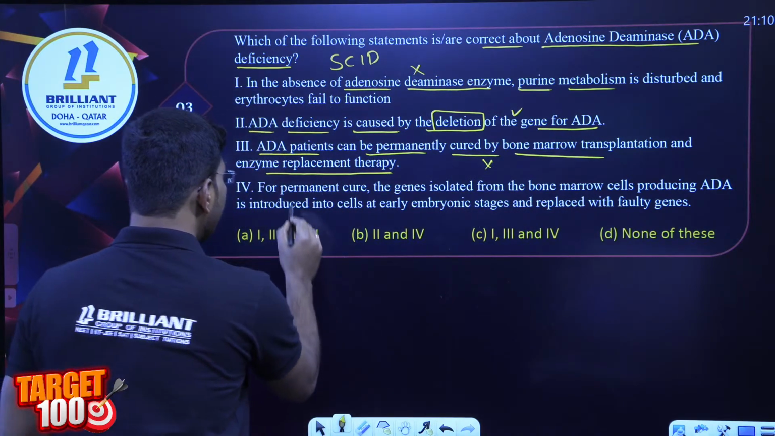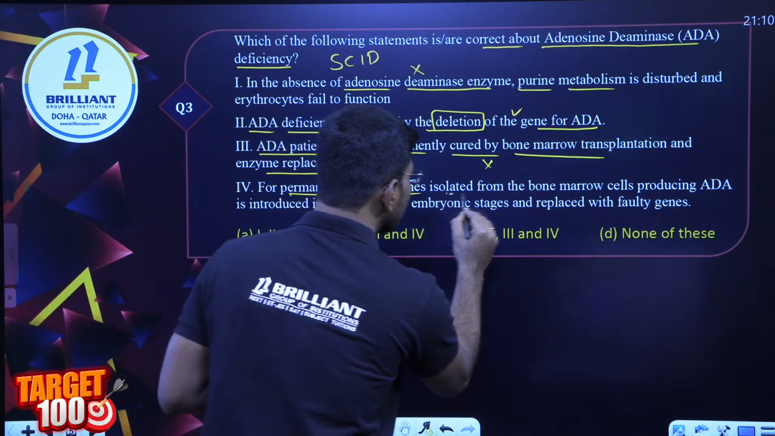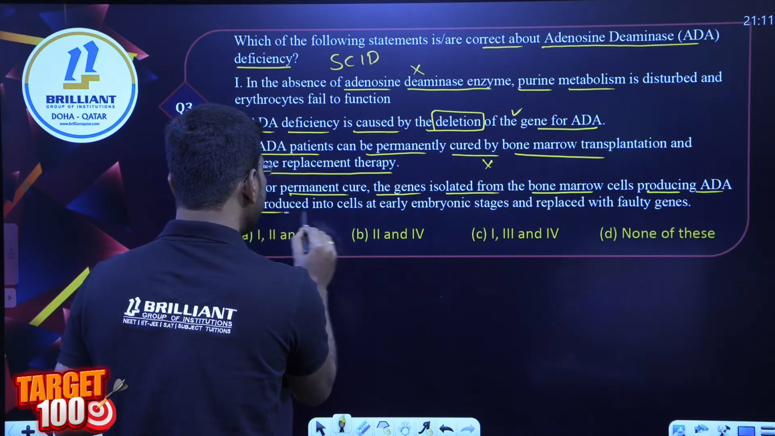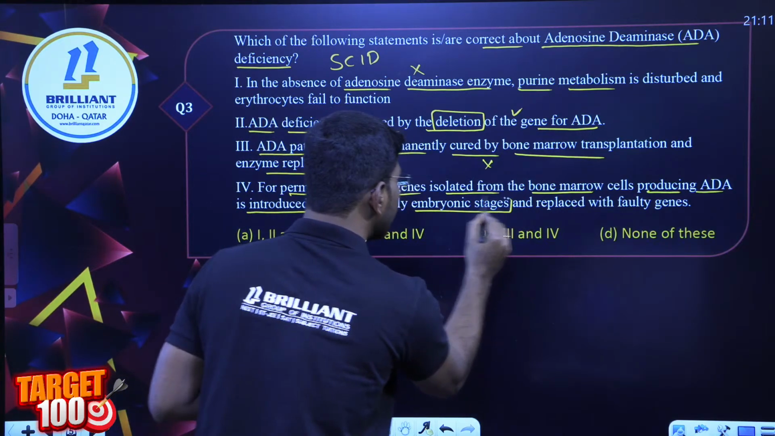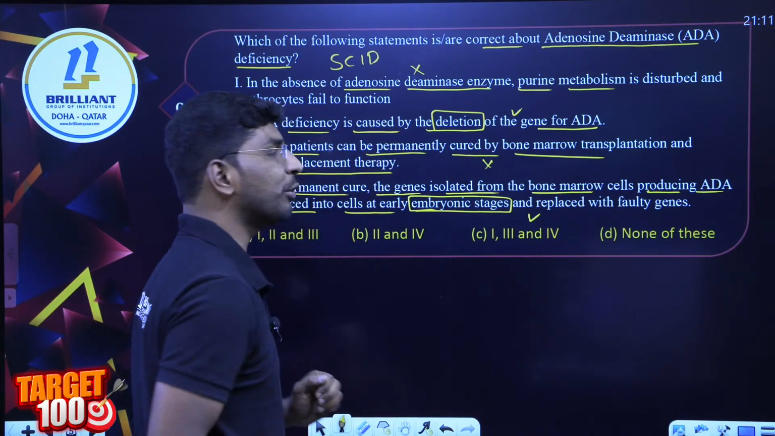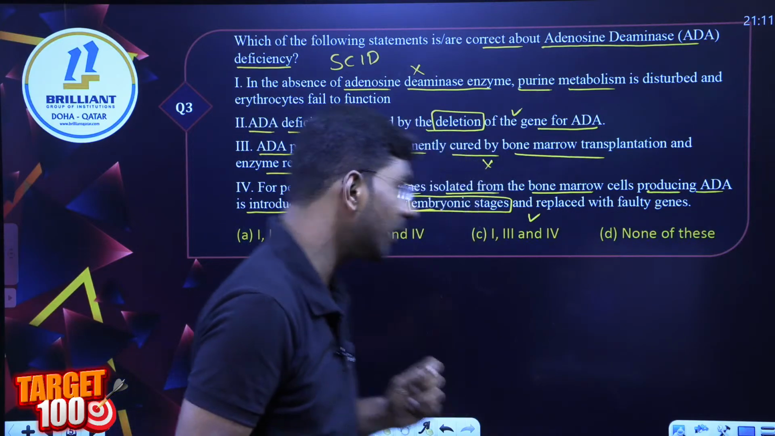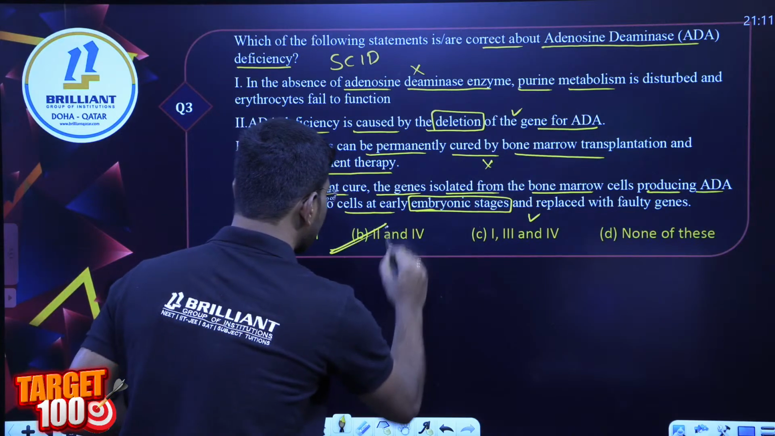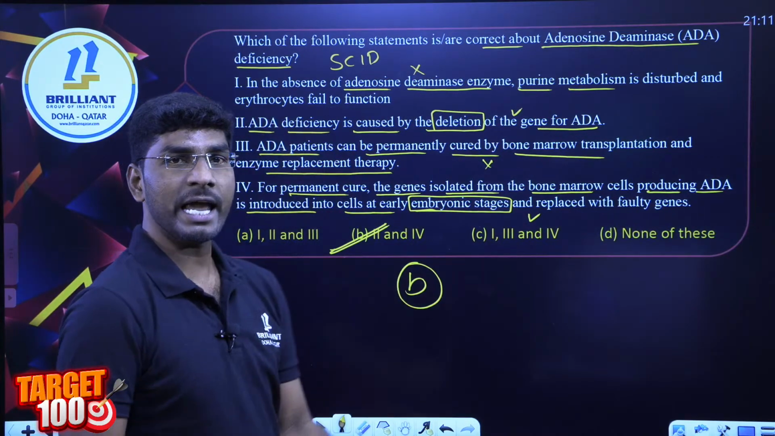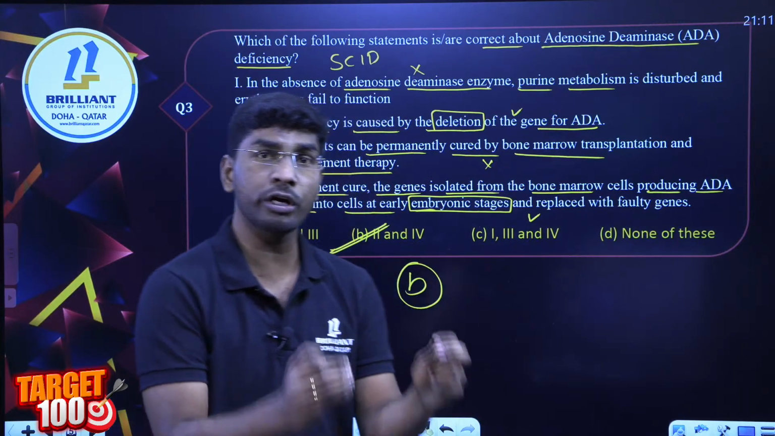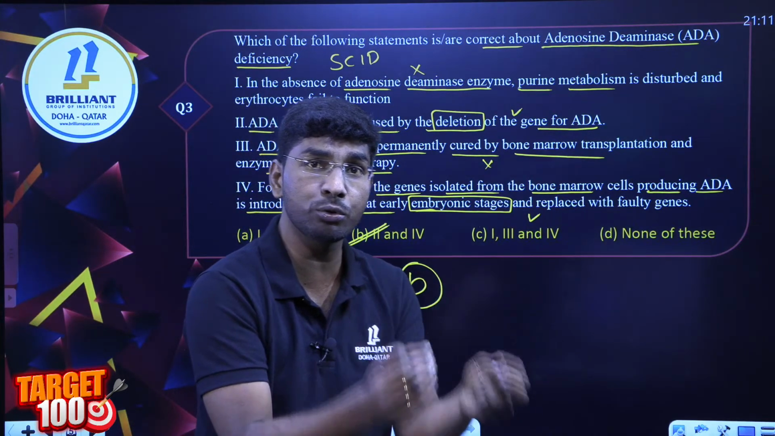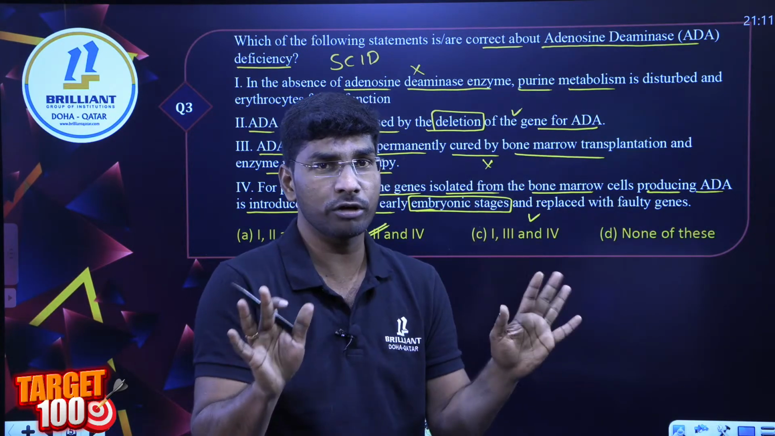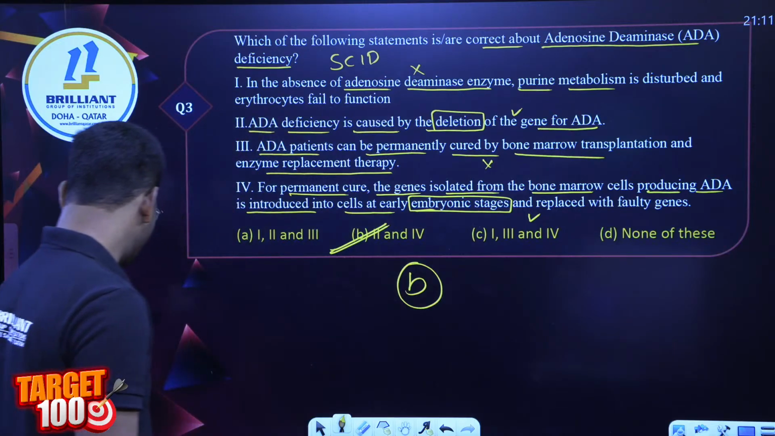So I am going to the last one. For permanent cure, genes isolated from bone marrow cells producing ADA are introduced into the cell at the early embryonic stage, absolutely. So I can write that this is the right answer. So the first one is wrong, the second one is correct and also the fourth one. So option B, very good. We can permanently cure ADA deficiency if we do this gene therapy, introducing this gene into the early embryonic stage. Done.